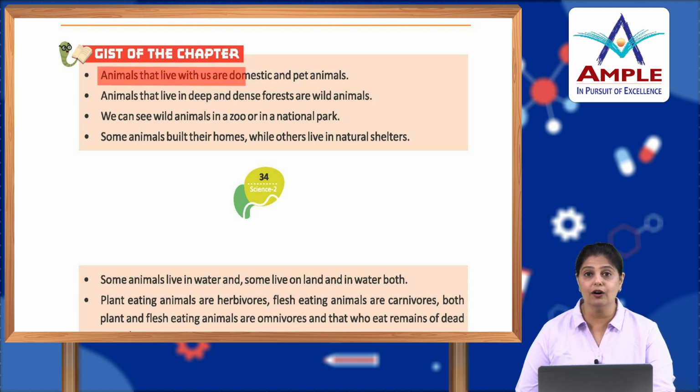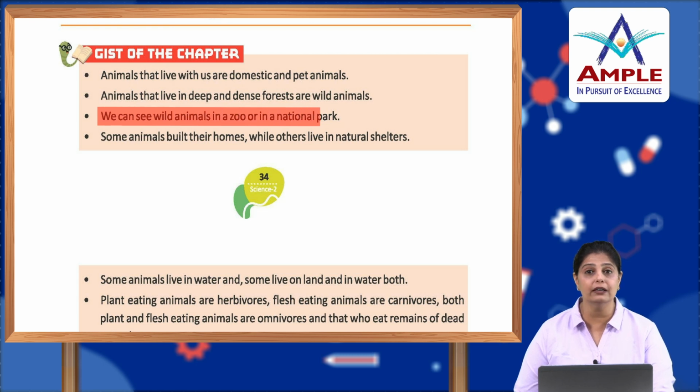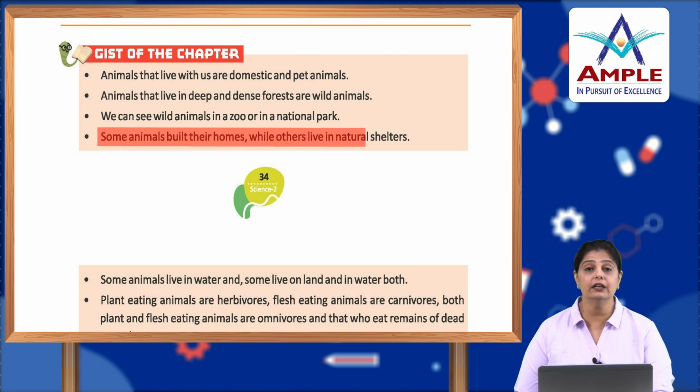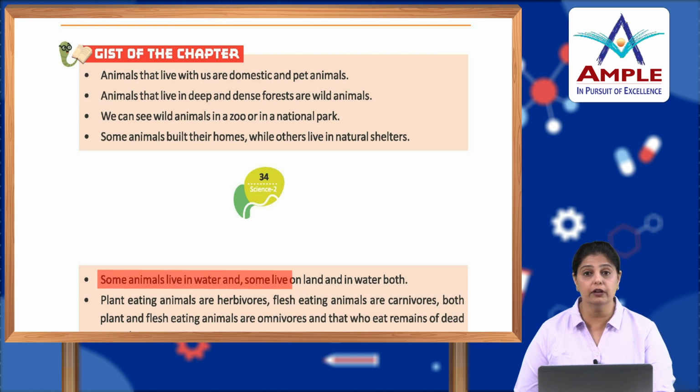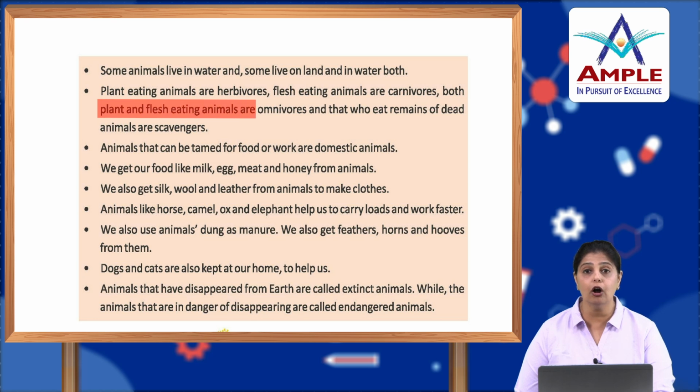Now let's look at the gist of the chapter. Animals that live with us are called domestic and pet animals. Animals that live in deep and dense forest are called wild animals. We can see wild animals in a zoo or in a national park. Some animals build their homes, while others live in natural shelters. Some animals live in water and some live on land and in water both. Plant-eating animals are called herbivores, flesh-eating animals are called carnivores, and both plant and flesh-eating animals are called omnivores, and those that eat remains of dead animals are called scavengers.